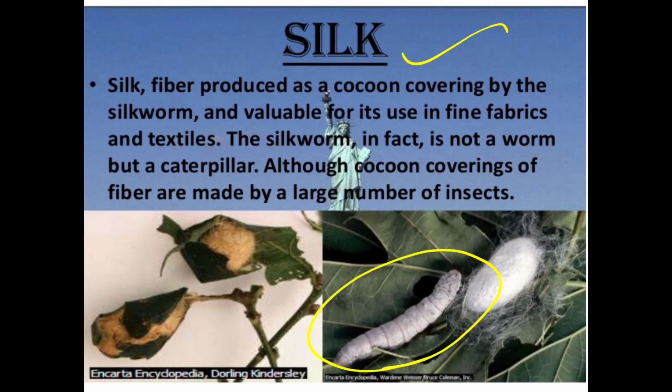Have you seen this? That is a caterpillar. All the cocoon coverings of fiber are made by a large number of insects. After boiling, there is a lot of procedure for how they make silk through silkworms, and we are going to learn that in the coming classes.